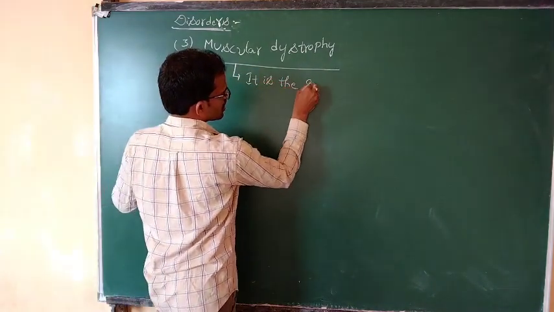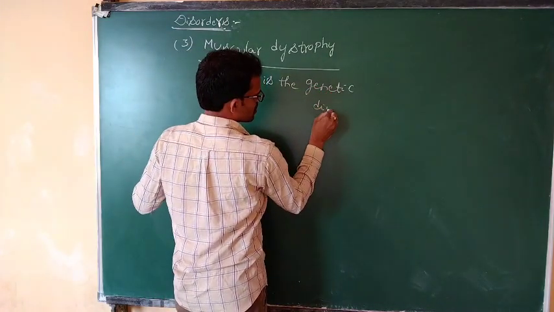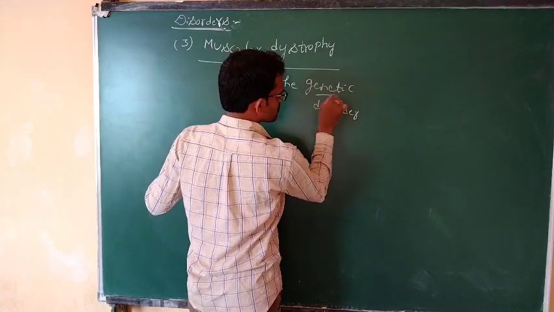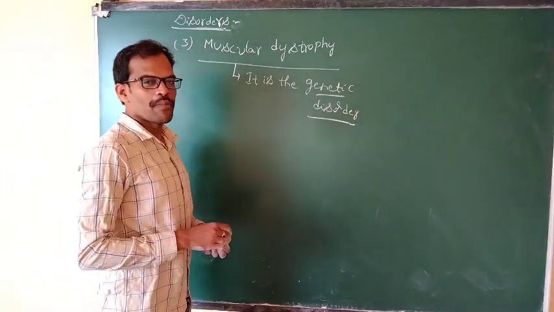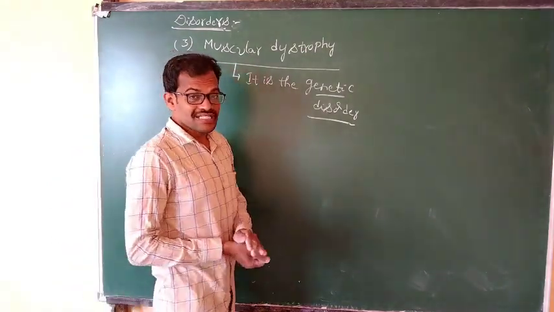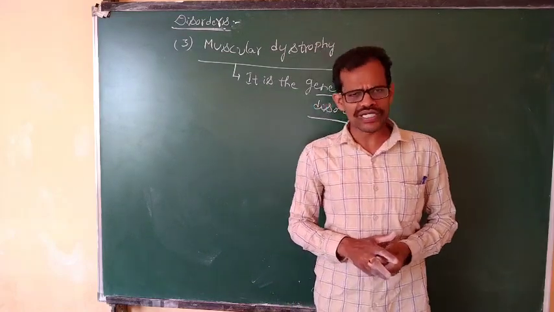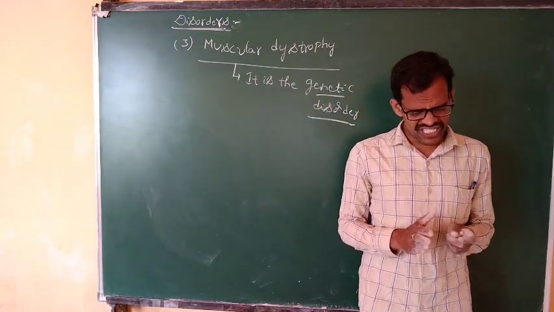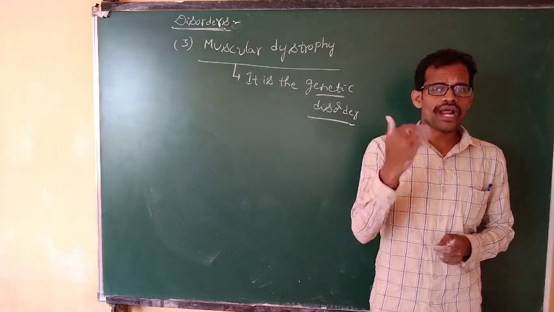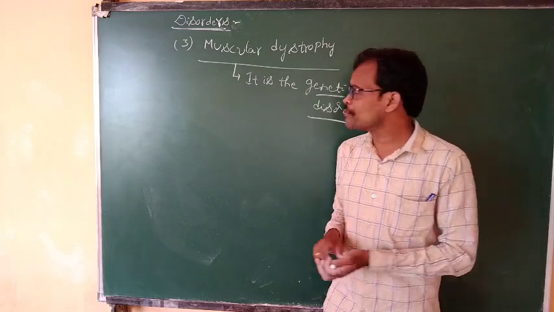It is a genetic disease, or genetic disorder. It is a genetic problem or gene problem. For example, dystrophin is the largest protein present in our body, the largest gene. The most abundant protein present in our body is known as the dystrophin protein.